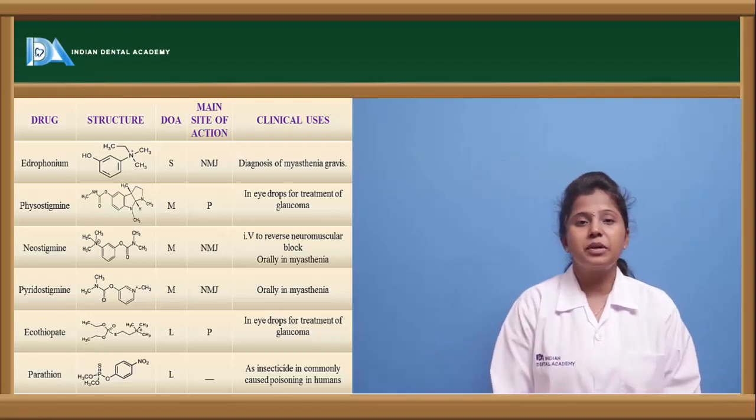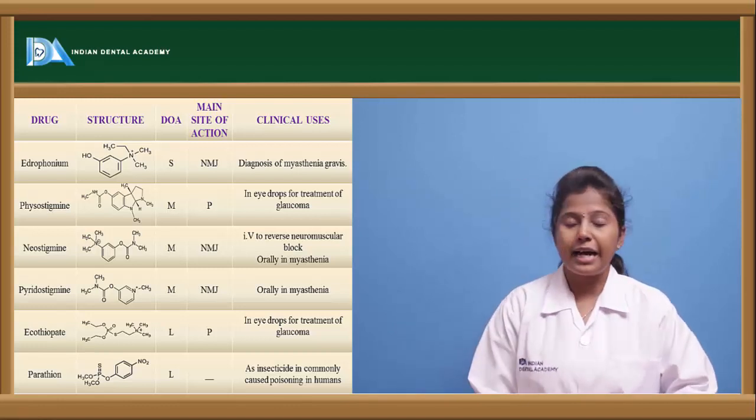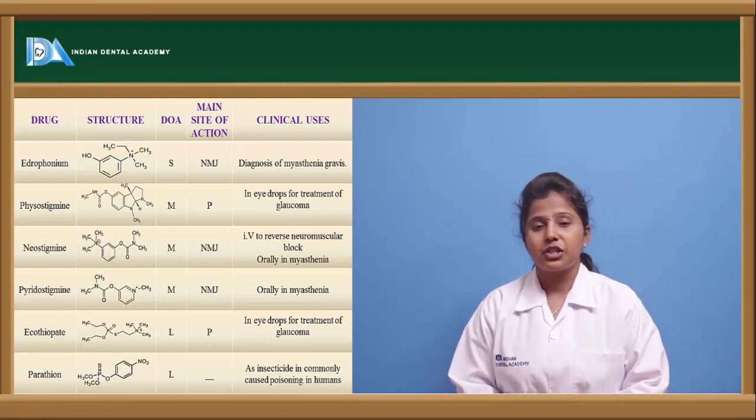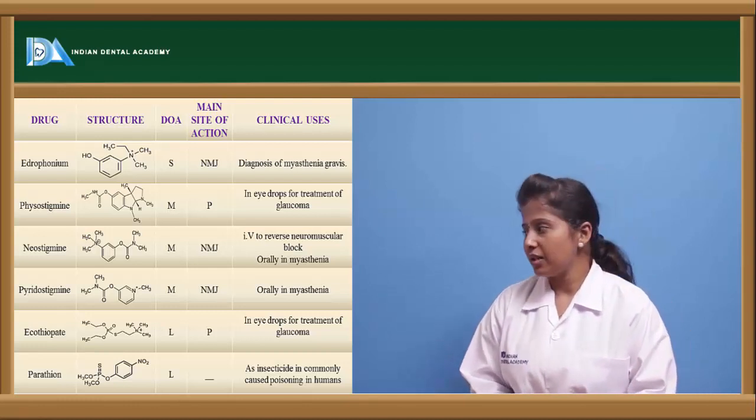The other drug is pyridostigmine. So pyridostigmine's duration of action is also medium, and it acts at the neuromuscular junction. So this drug is also used in the treatment of myasthenia gravis.